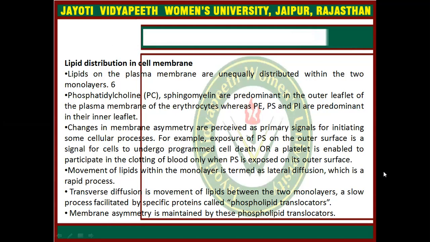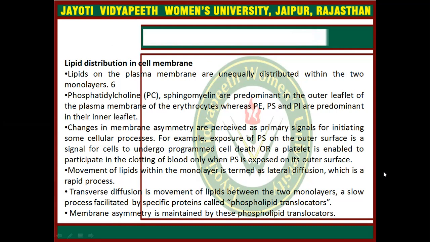Changes in the membrane asymmetry are perceived as primary signals for initiating some cellular processes. For example, exposure of phosphatidylserine on the outer surface is a signal for cells to undergo programmed cell death, or a platelet is enabled to participate in the clotting of the blood only when phosphatidylserine is exposed on its outer surface, because phosphatidylserine is predominant in the inner leaflet.